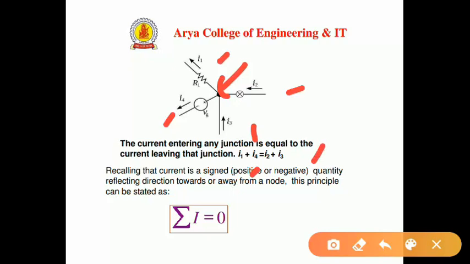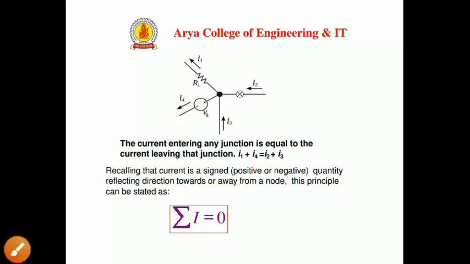Another way: algebraic means the current is a signed quantity reflecting direction towards or away from the node. That's why we can take positive towards the node, or negative away from the node. That's why the algebraic sum of I equals 0. That is, the algebraic sum of currents equals 0. This is all about the KCL.